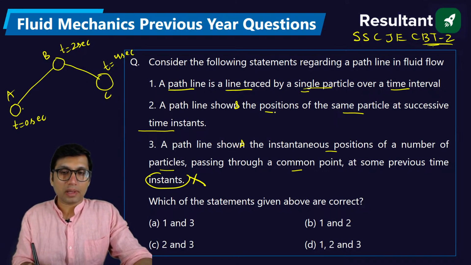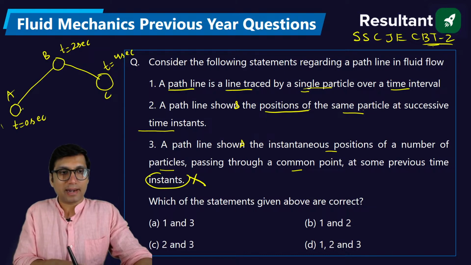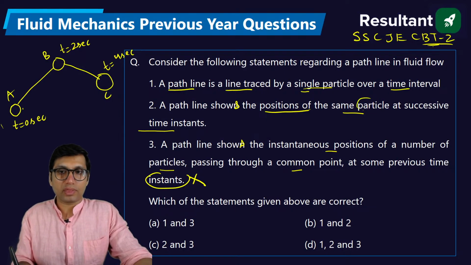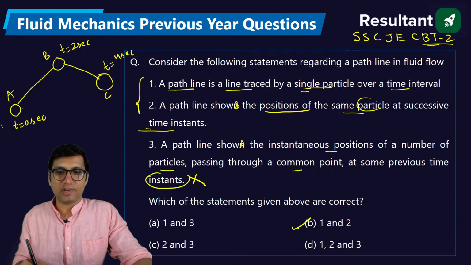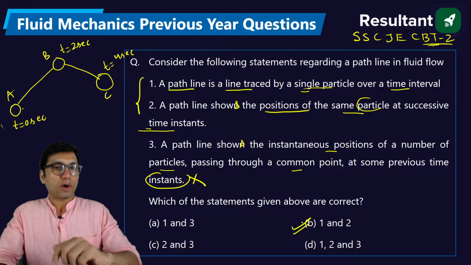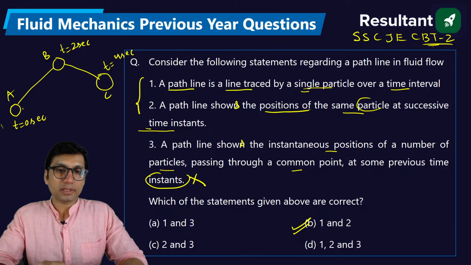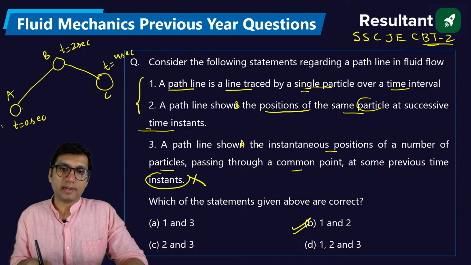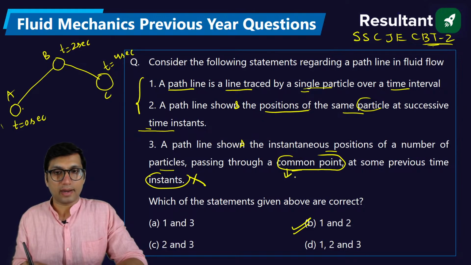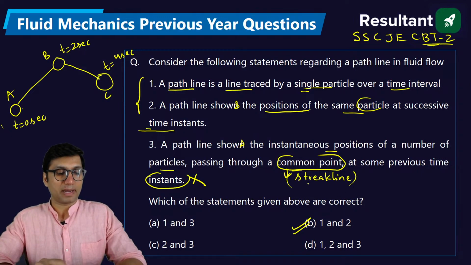And it also shows the position of the same particle. The same particle is moving, so it shows the position of the same particle at successive time instants. So both 1 and 2 are the definition of path line. What about option number 3? What about the third statement? The third statement is not a path line. Instantaneous position of a number of particles passing through a common point, so this is basically a streak line. It is a streak line. It is not a path line.